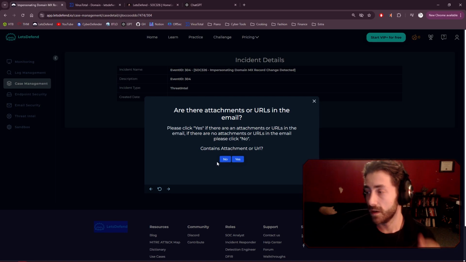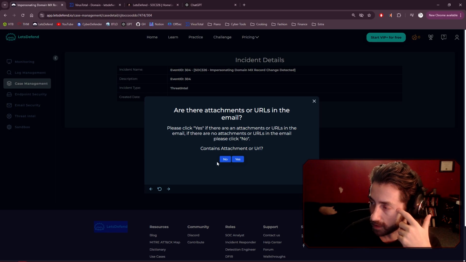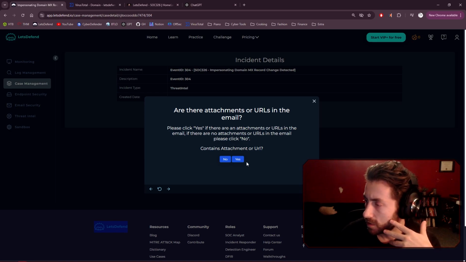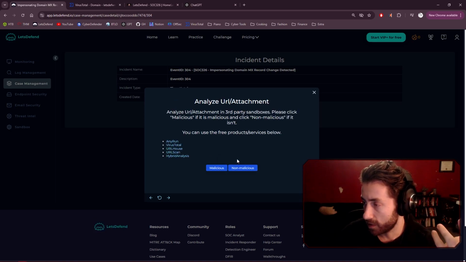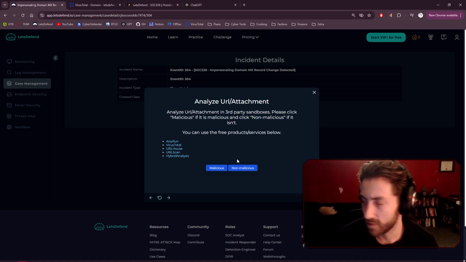So this is what I was talking about earlier. Are there attachments or URLs in the email? Click yes if there were. Technically, there wasn't a phishing email sent to us. There were URLs in the notification sent to us by our threat intel platform. I can't remember the name of it, but I'm going to hit yes. I wish these questions were a little bit more specific, but I digress.